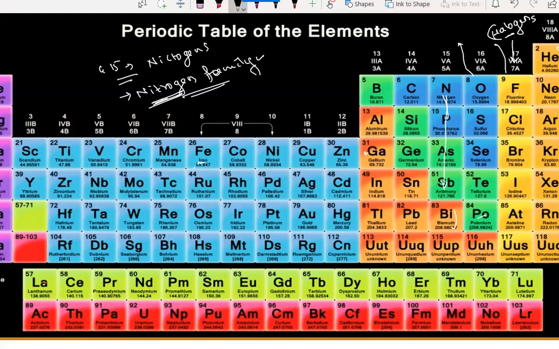Then the 14th group is the carbon family, and the 13th group is the boron family, as you can see. This is the introduction. This is the lanthanides, and this is about the details of the groups. Next we will see the importance of the group name and period name.